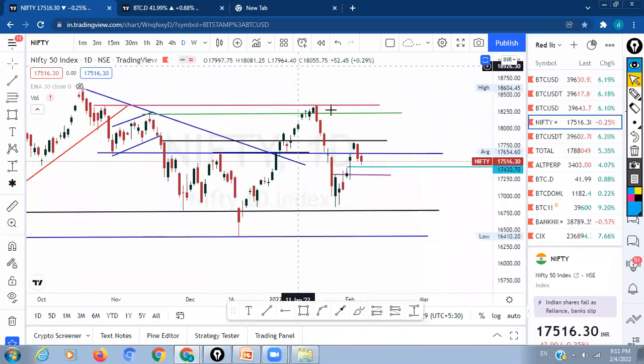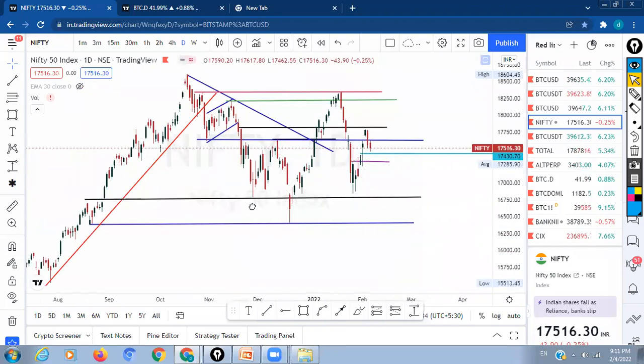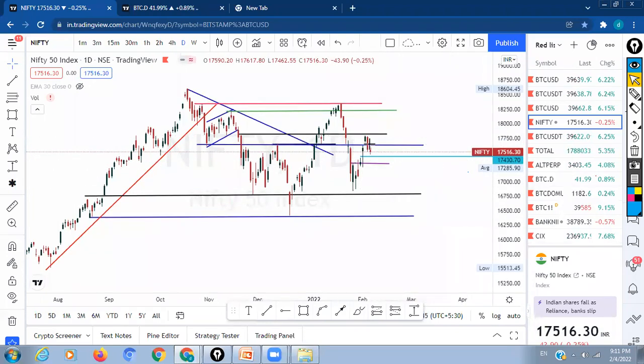So I had multiple supports. After it broke this, I confirmed the levels of the next support, around 16,800. It almost came up to the 16,872 level. From then, the reversal started again towards the upward journey.